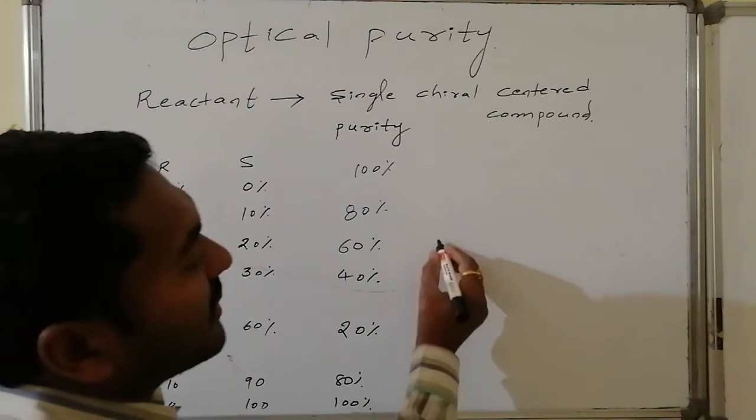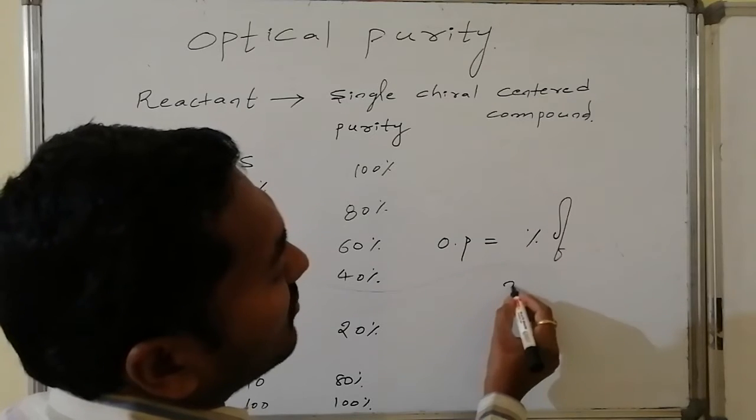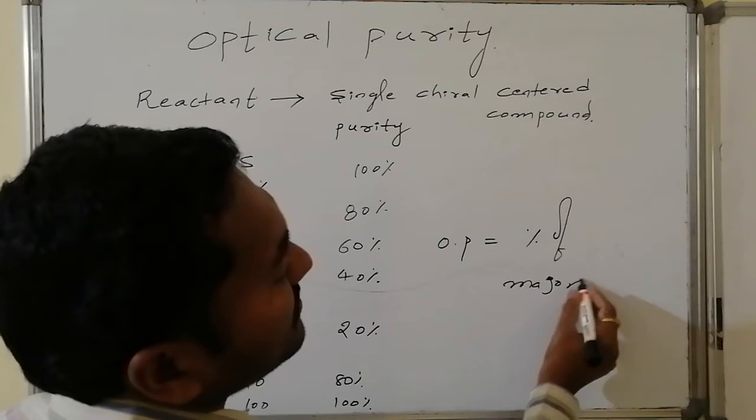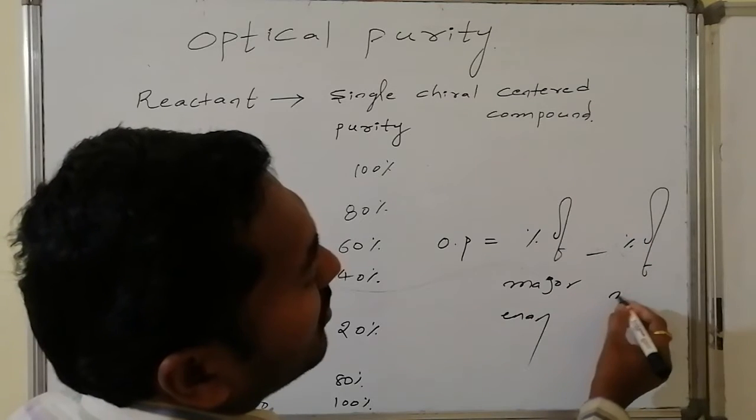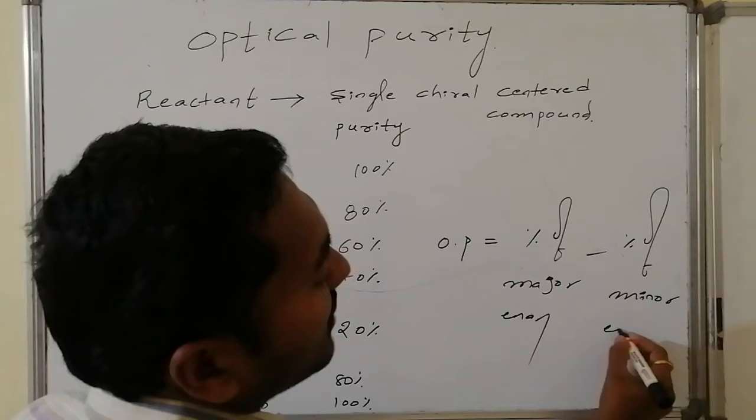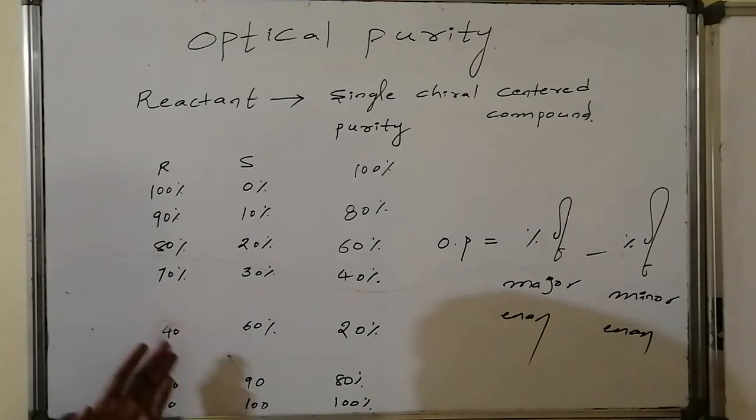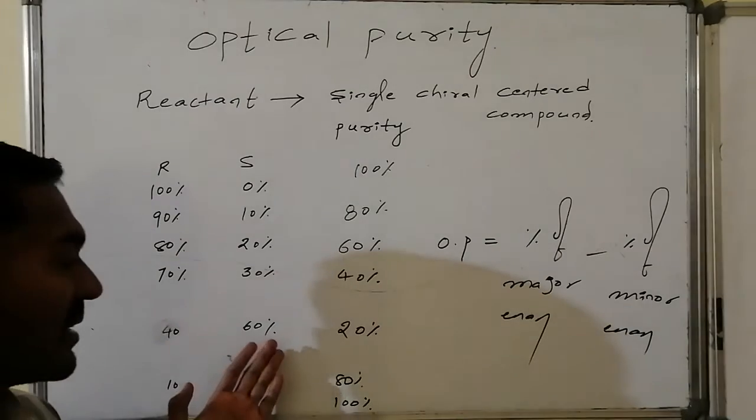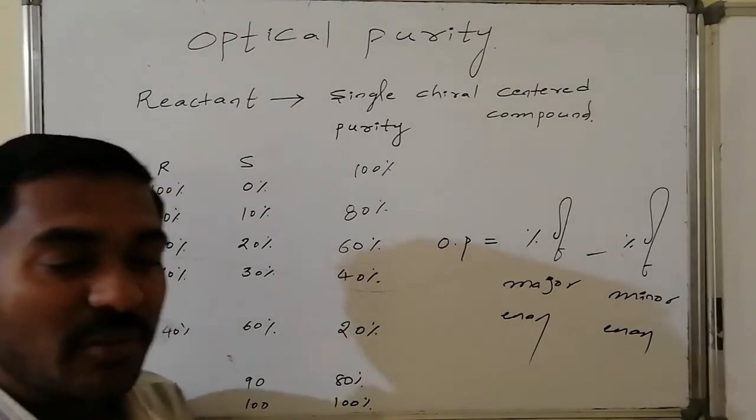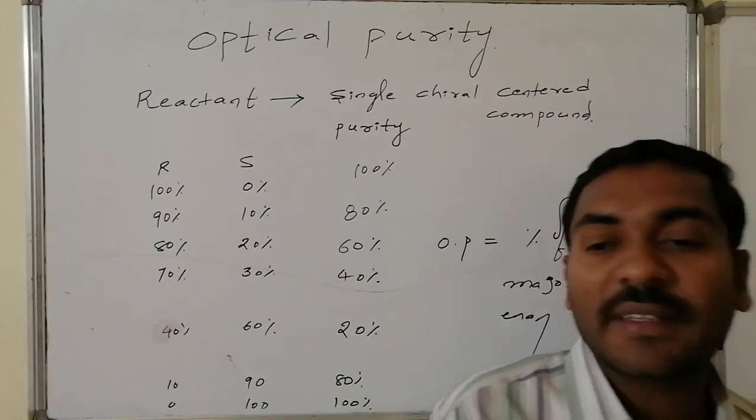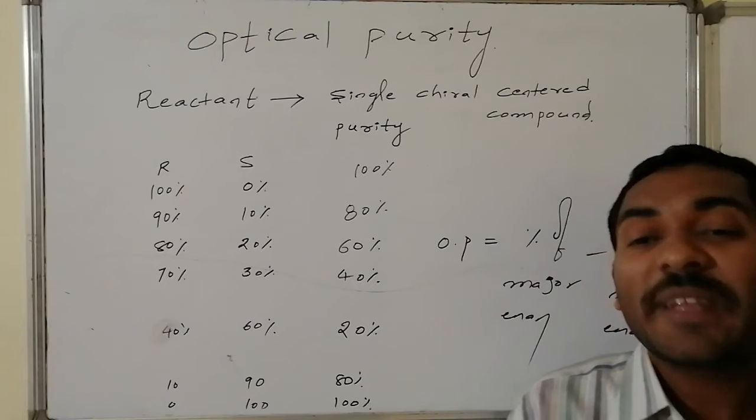Hence, optical purity, OP, is given by the percentage of major enantiomer in the mixture minus the percentage of minor enantiomer. This is known as its optical purity. Hence, the optical purity of the first case is 100%, and in this case 60% is major and 40% is minor. So 60 minus 40 becomes equal to what? 20% optical purity. And this is also known as enantiomeric excess.